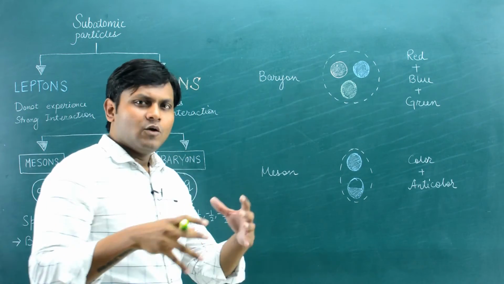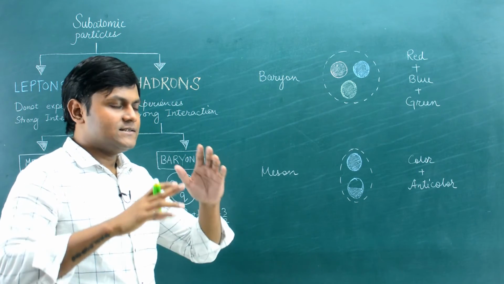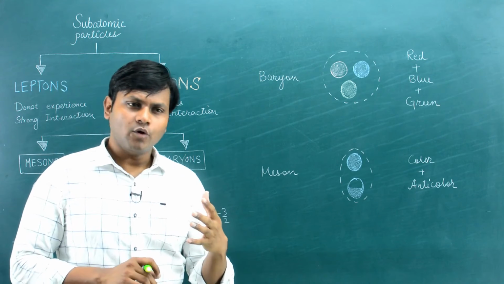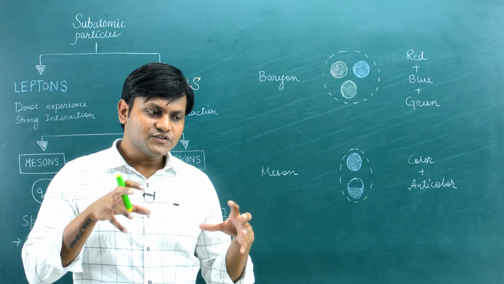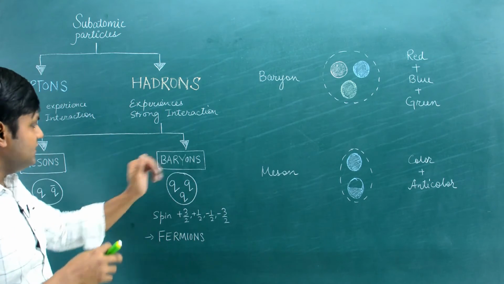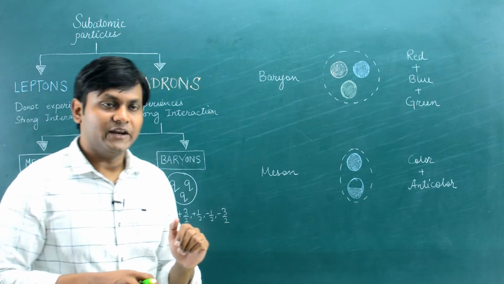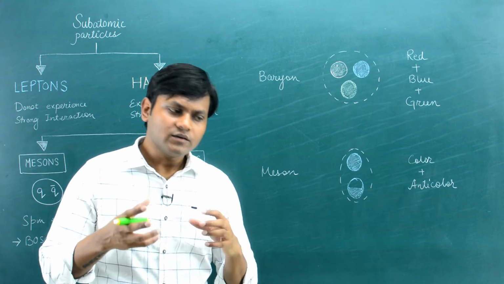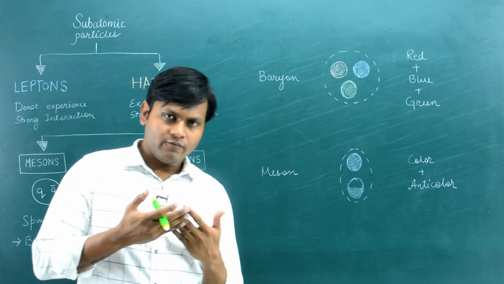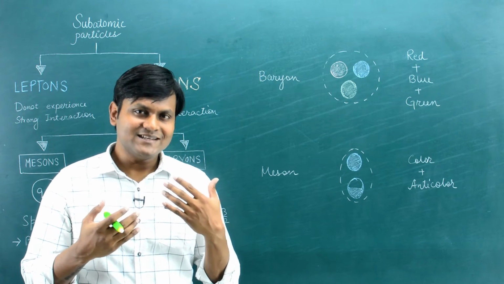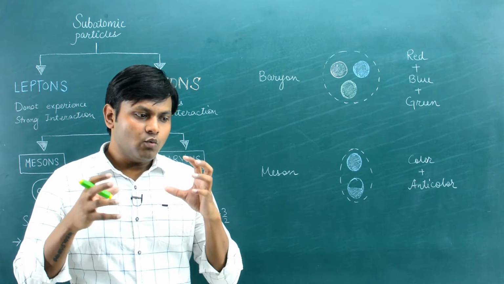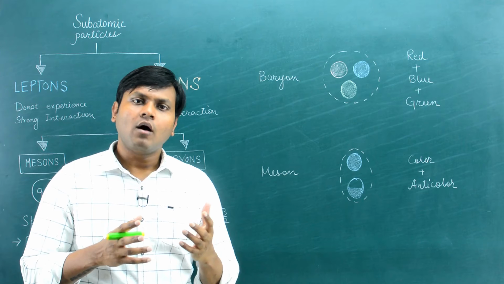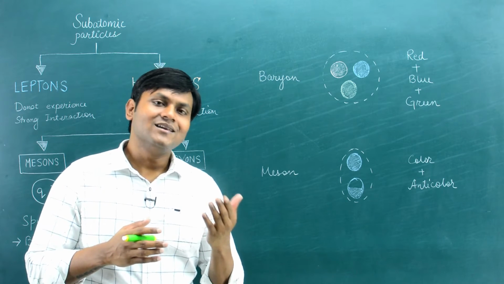So color is a quantum property, all right. As I said, it has nothing to do with the actual visual color. It's a quantum property based on which quarks come together to create these composite particles like mesons and baryons. So how do these quarks come together? The quarks interact via the strong force. The strong force is also sometimes known as the color force, because the way these quarks come together is that they try to create composite particles which are colorless.